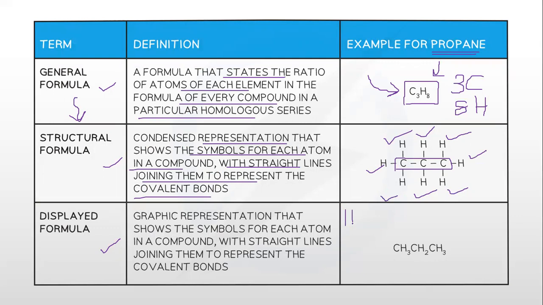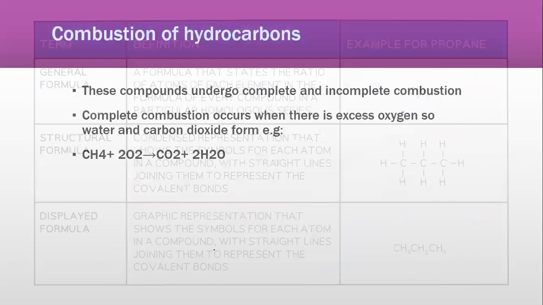For example, hydrogen can form a maximum of one bond. Oxygen can form a maximum of two bonds. Carbon can form a maximum of four bonds, and nitrogen can form a maximum of three bonds. Now, these are some basic rules of the bonds, and this is going to help you in drawing every type of structure, which I tell my students. Then we have a displayed formula. A displayed formula is a graphical representation that shows the symbols for each atom in a compound with straight lines joining them to represent the covalent bonds.